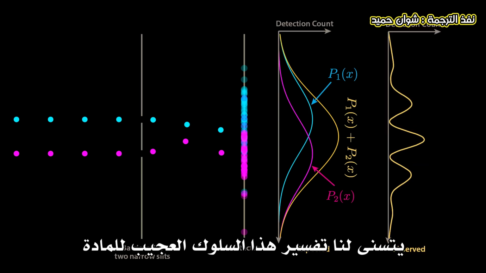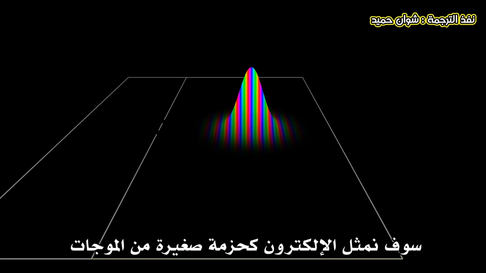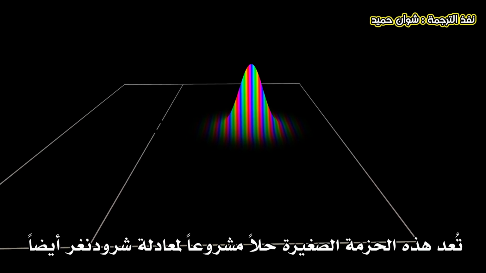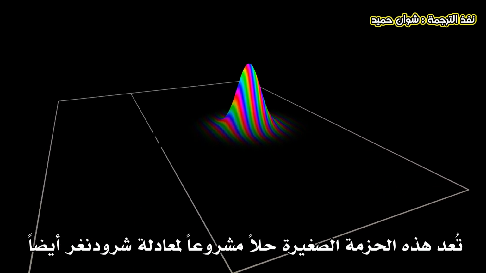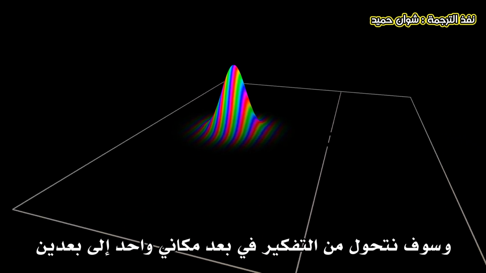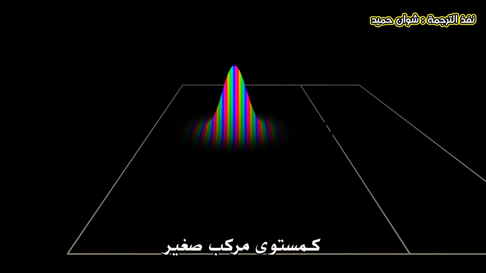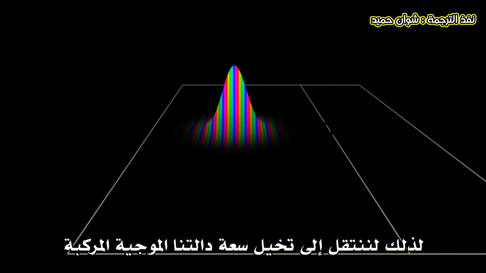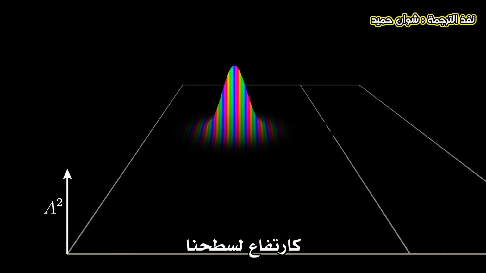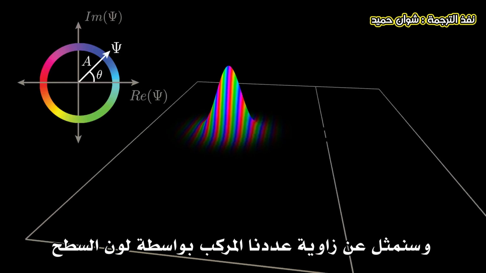We can make sense of this strange behavior of matter by using Schrödinger's matter waves. We'll represent the electron as a little packet of waves. This little packet is also a valid solution to Schrödinger's equation. And we'll switch from thinking in one spatial dimension to two. In two dimensions, it's more difficult to think of each point in space as a little complex plane. So let's switch to visualizing the amplitude of our complex wave function as the height of our surface. And we'll represent the angle of our complex number using the color of the surface.